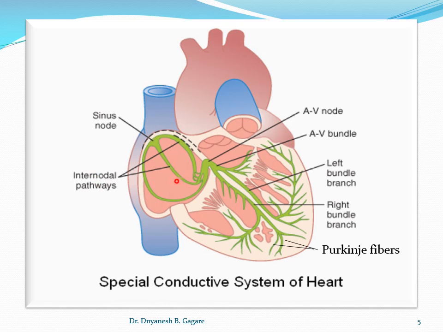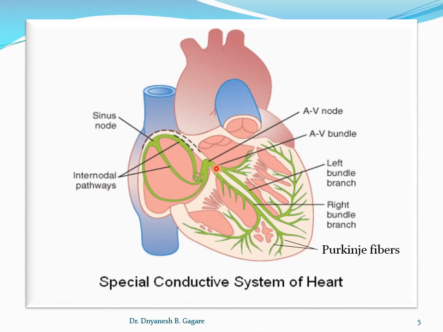So the SA node is connected with the AV node, located on the right atrium. Then from the right atrium it enters into the ventricle, and this part is called the atrioventricular bundle, also called the bundle of His. His is the name of the scientist who discovered it. So we can say it is the AV bundle, or the bundle of His.